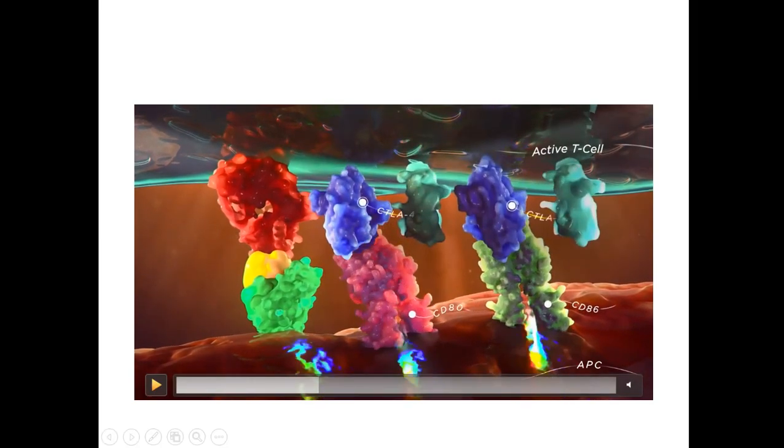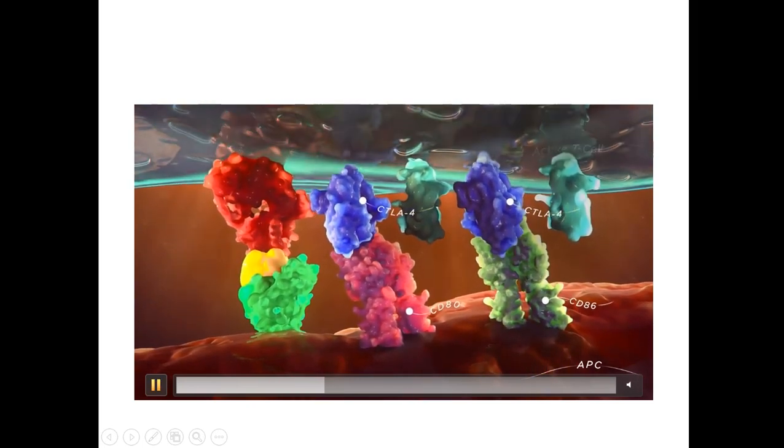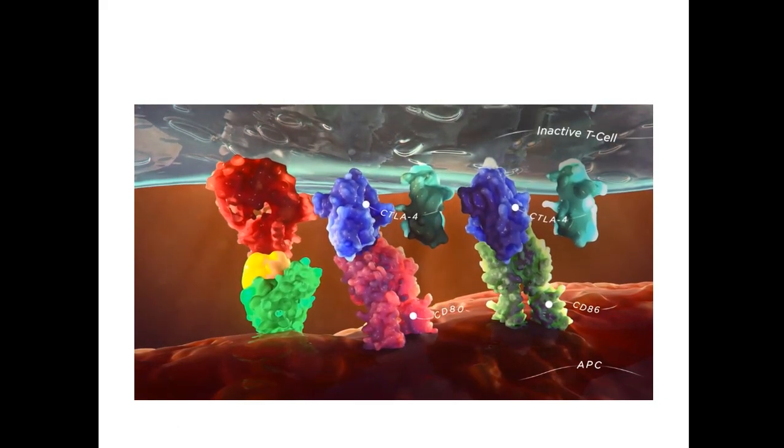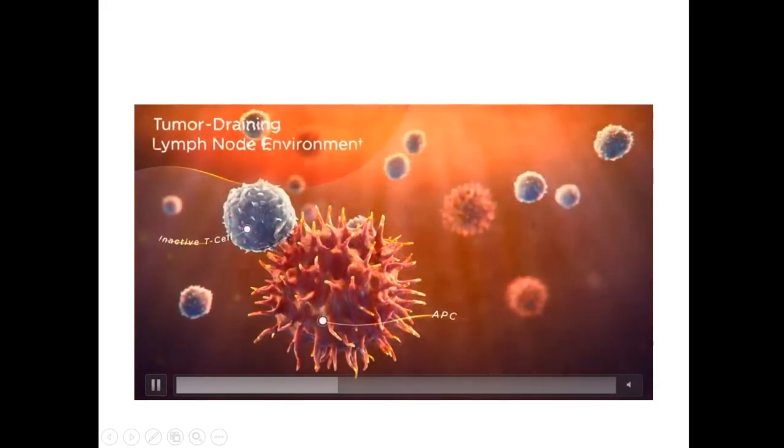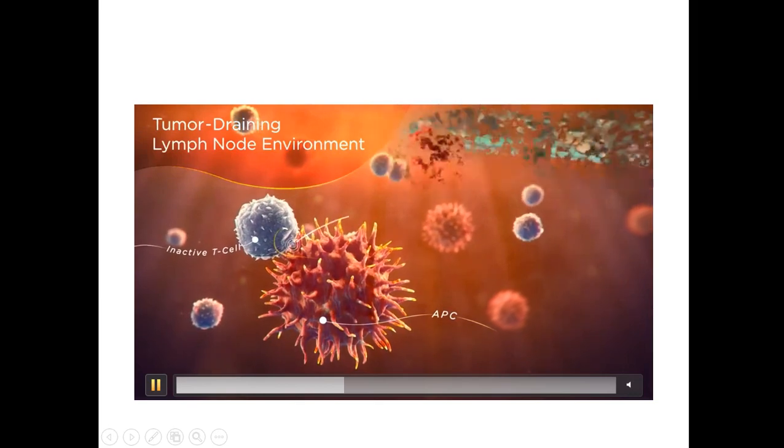Now comes the CTLA4 molecule on the T cell. This CTLA4 moves CD28 away and binds with CD80 and CD86. So you can see the activating pathway is interrupted, and the T cell becomes inactive.